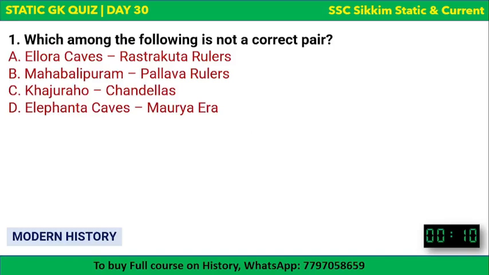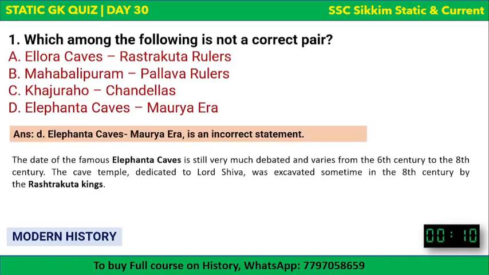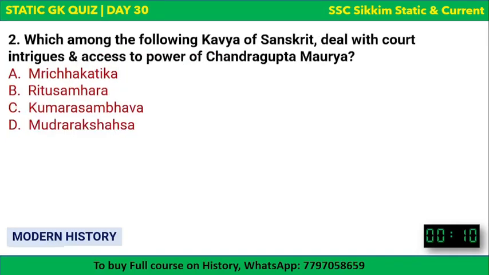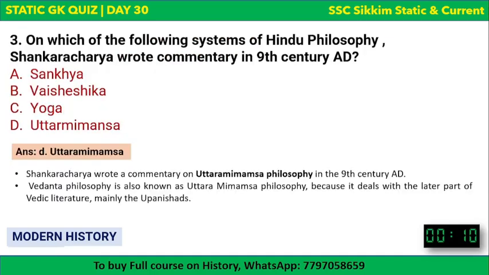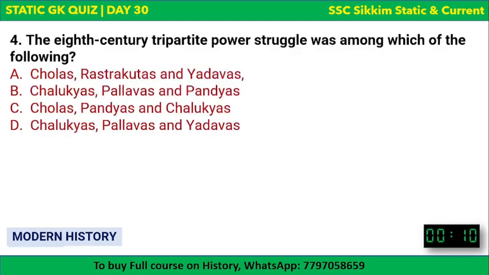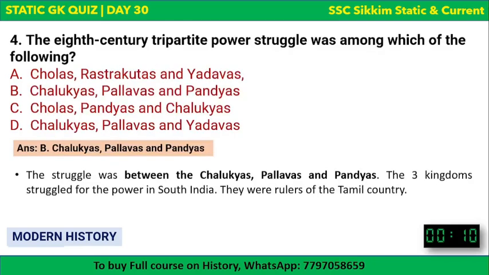So first, we saw that Elephanta caves were not built in Mauryan era. It was built by Rashtrakuta kings. All other options were correct. And then we saw that the Sanskrit Kavya, which dealt with the courts and intrigue and access to power of Chandragupta Maurya, was Mudrarakshasa, authored by Vishakha. It was a Sanskrit language play. And then we saw that Shankaracharya wrote a commentary on Uttara Mimamsa in 9th century AD. And then we saw the 8th century tripartite power struggle was between Chalukyas, Pallavas, and Pandyas.